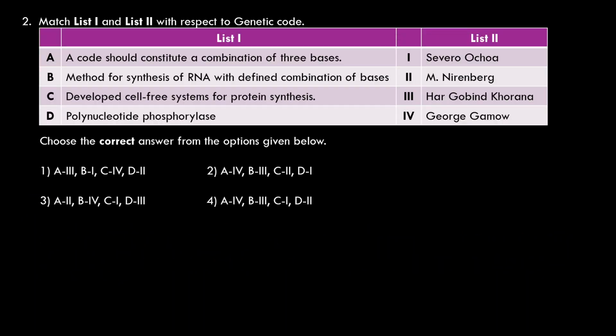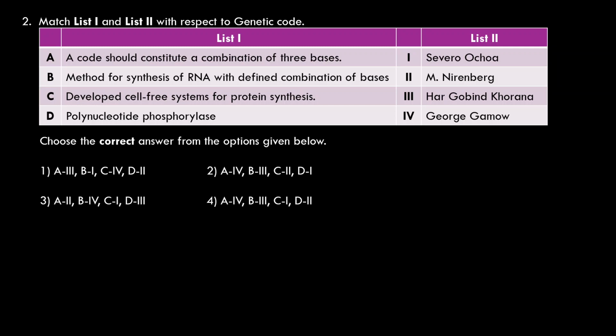It is a matching question. A code should constitute a combination of three bases. This statement was given by a physicist, George Gamow. So A is 4. Method for synthesis of RNA with a defined combination of bases. A chemical method was devised by Khorana to form RNA with a defined combination of bases, with homopolymers as well as copolymers. So B is 3.